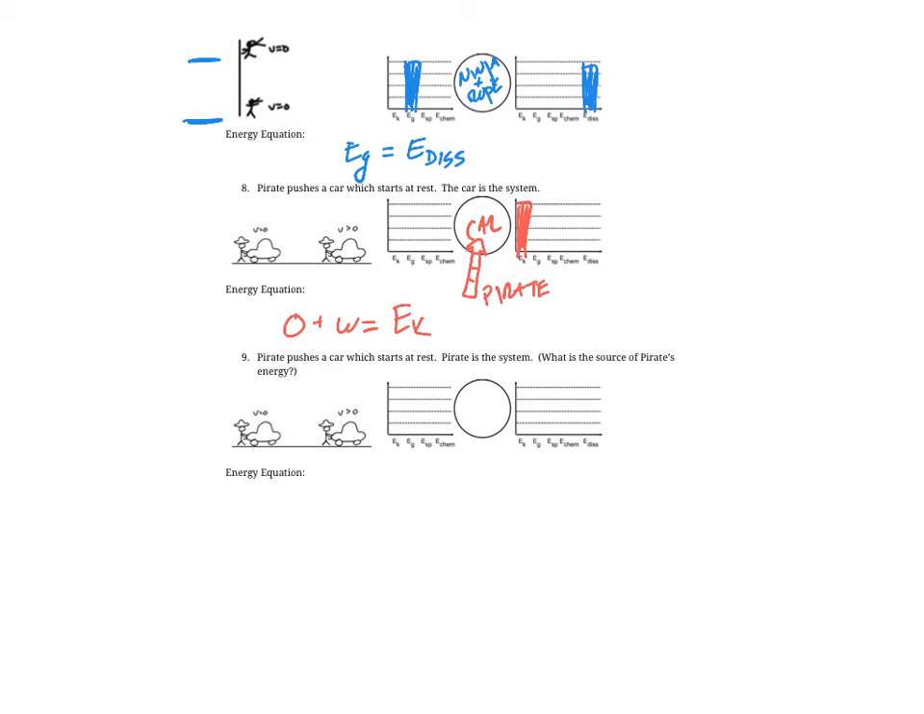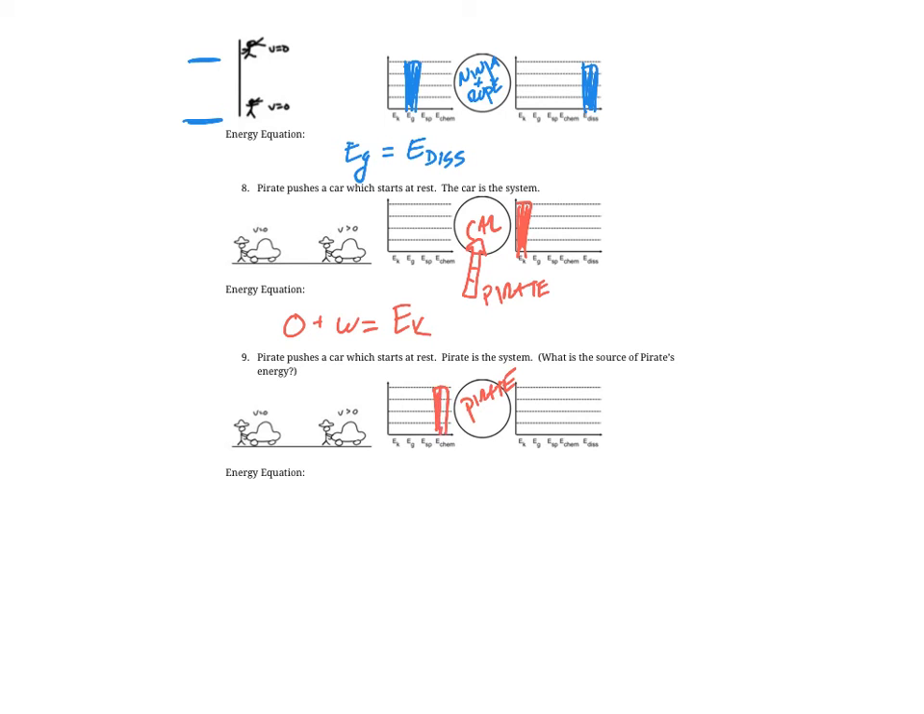And then lastly, we have the pirate pushing a car which starts at rest. The pirate is the system, and then eventually the car is moving. But because the pirate is the system and not the car, this is something that we need to pay a little bit closer attention to. So in this case, initially, the pirate's pushing the car which starts at rest. Well, where does the pirate get the energy from? Well, the pirate gets the energy from the food that he ate prior to pushing the car.